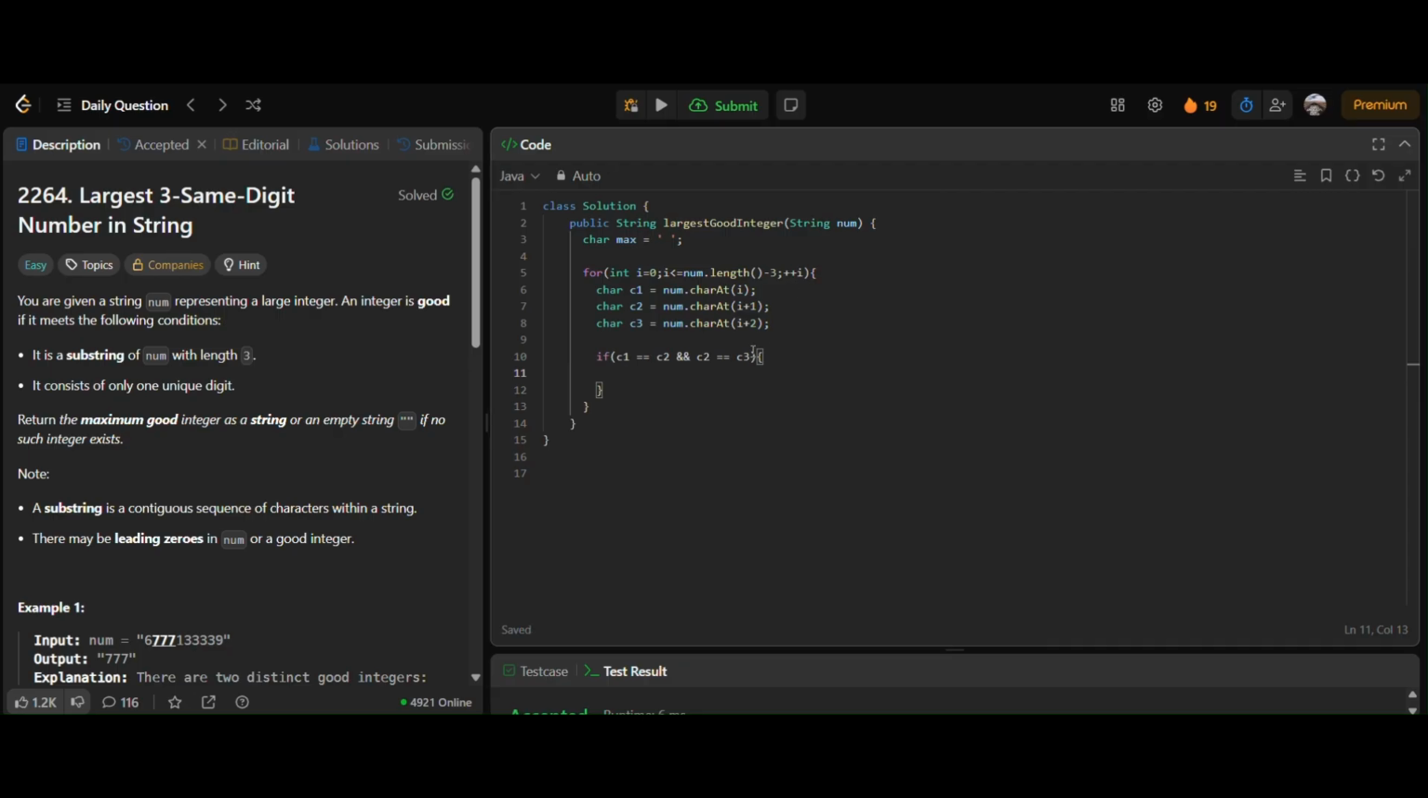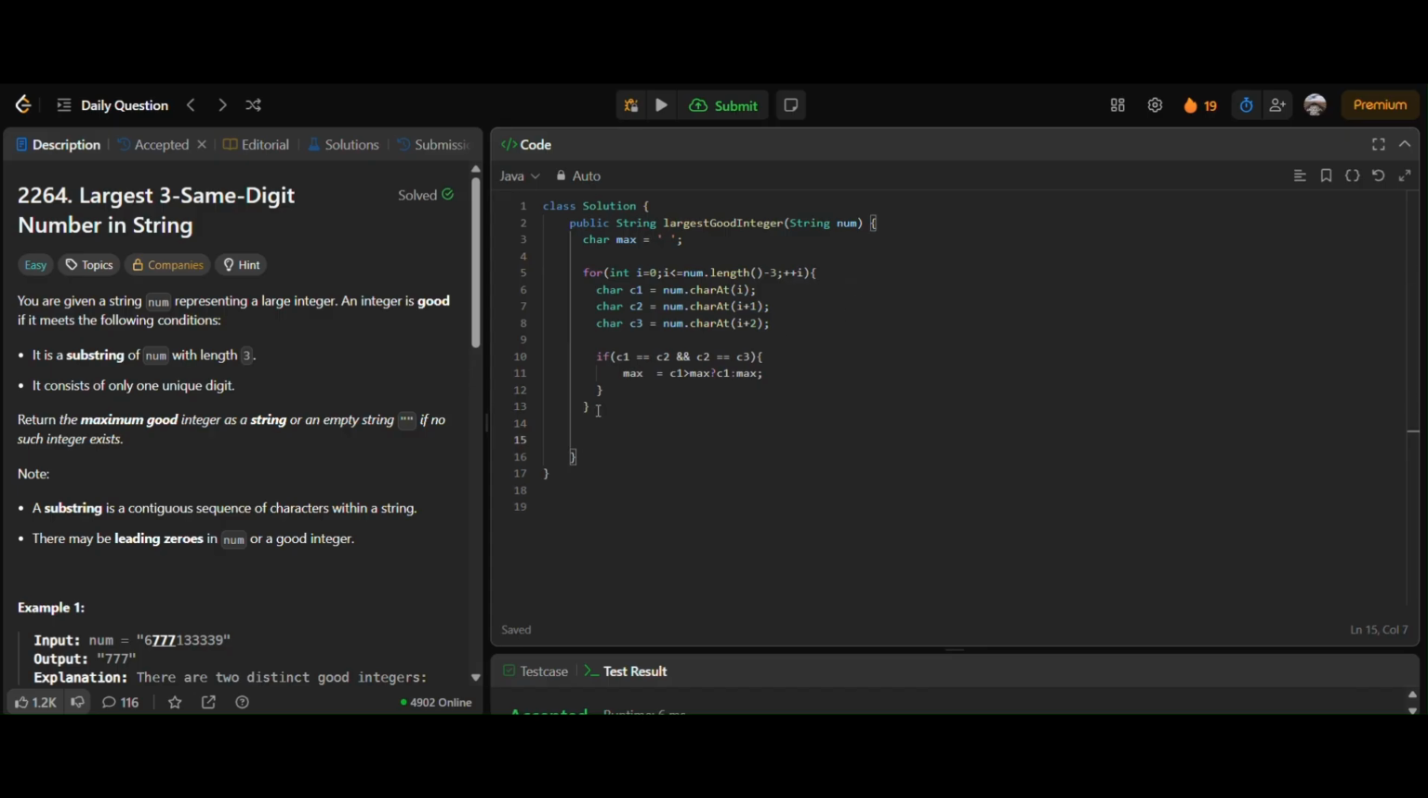Now if all the digits are the same, we have found one of the possible solutions. Now we need to check whether it is the maximum or not. We need to only store it if it is greater than max. So we'll compare if c1 is greater than max, then we'll store c1 into max, else max will remain as it is.